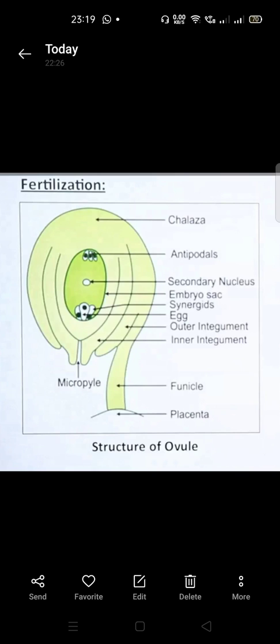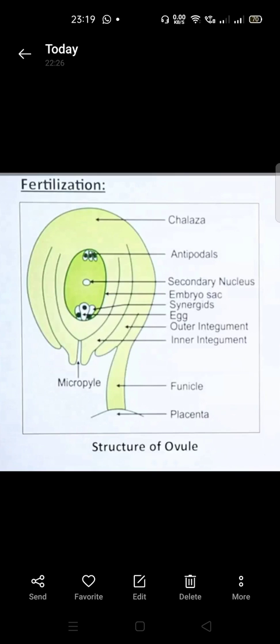These are called antipodals, and these are working just like a protection. In future I am going to explain the function of it. This is called the endosperm too. This is going to be explained in a further video. On the upper side, you can see 3 cells. These are called antipodals.